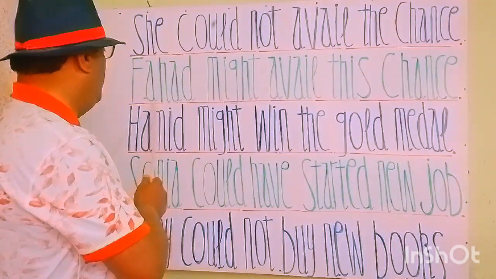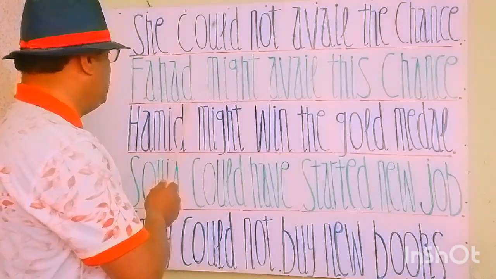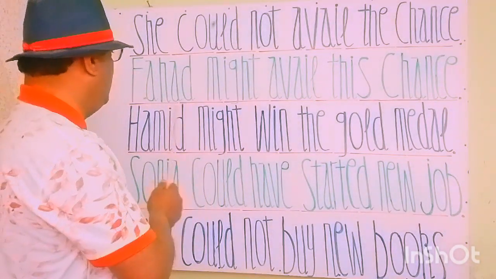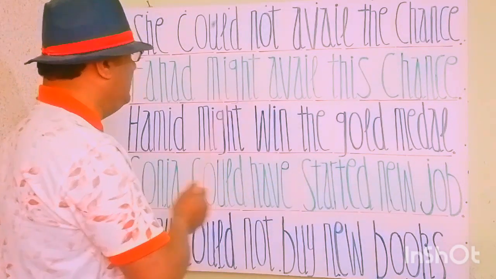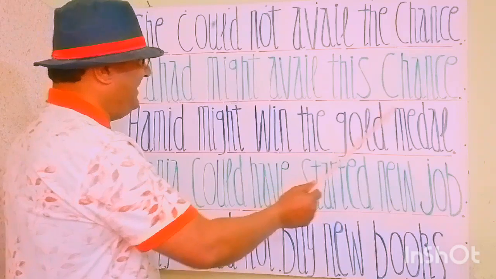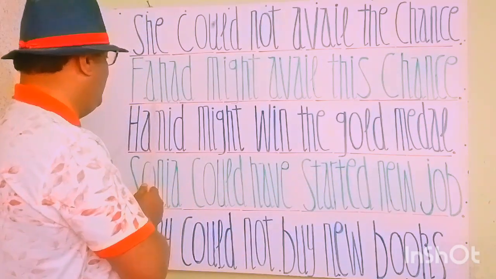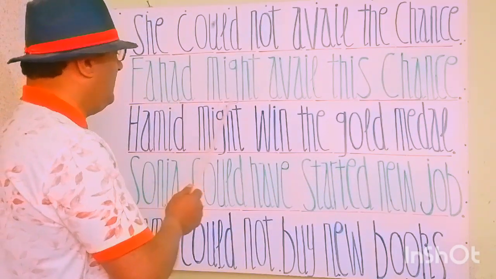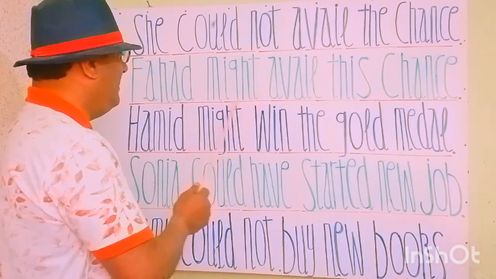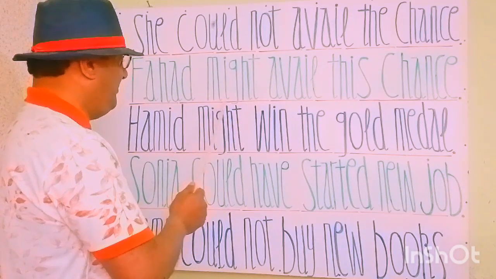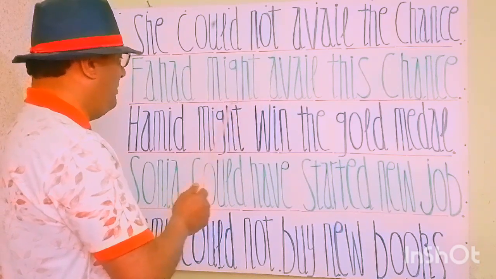Next one is, you see here my students, Fahad might avail this chance. Fahad is a noun and a subject. Might is the second form of verb may. Might is in a past form and may is the first form.